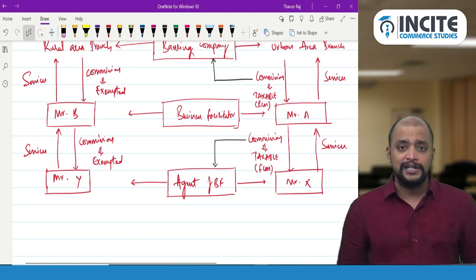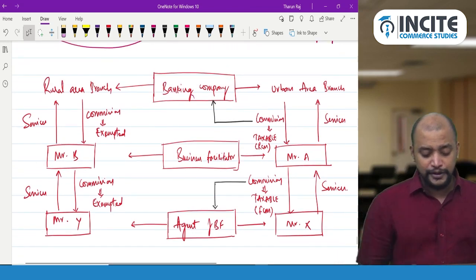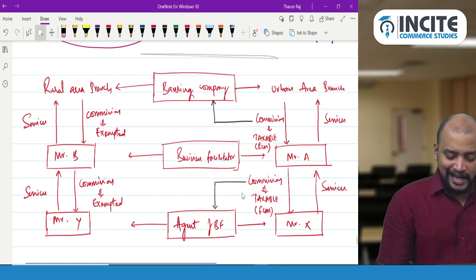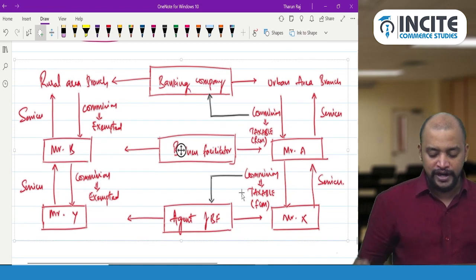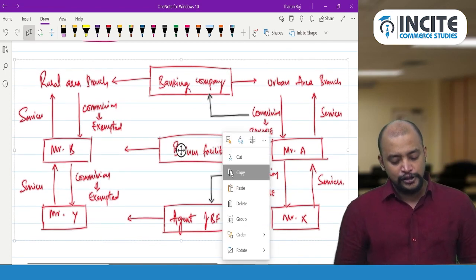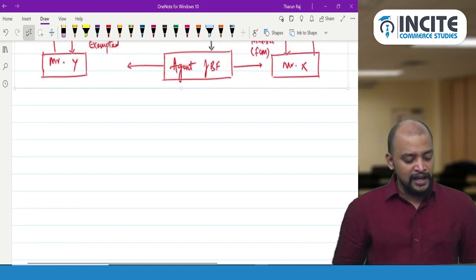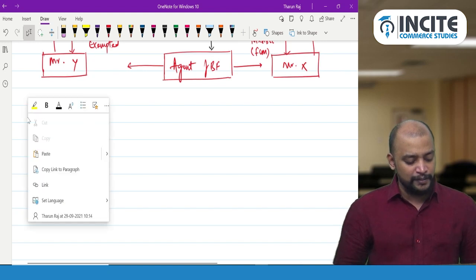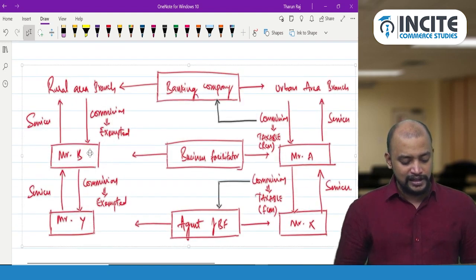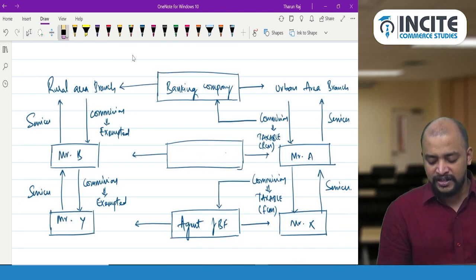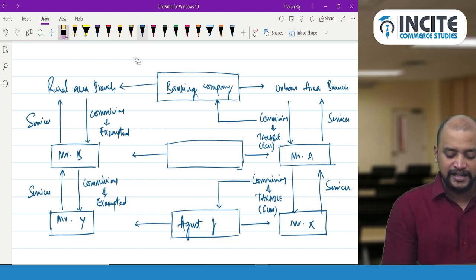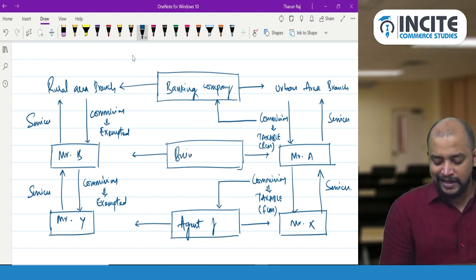What will be the position if this is in case of business correspondent? So exactly this situation will change if it is a business correspondent, because for business correspondent also the same exemption is available, but the taxability there is a different point. Okay, so let's try to understand that. So now there is a banking company, instead of business facilitator we will take business correspondent. So business correspondent